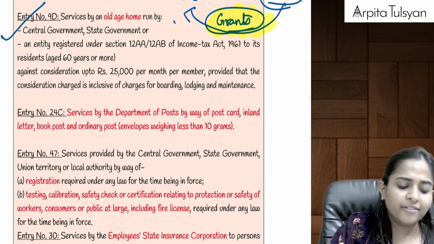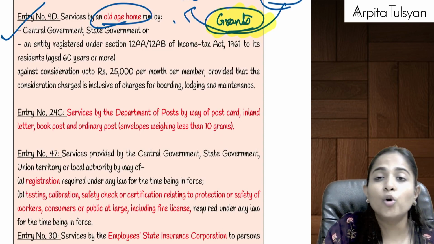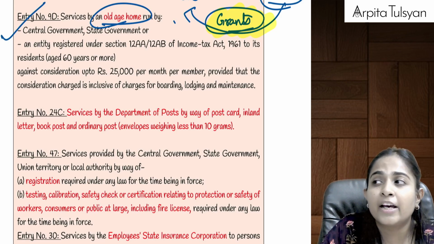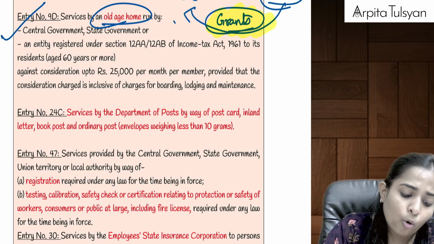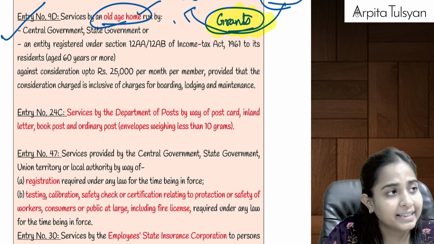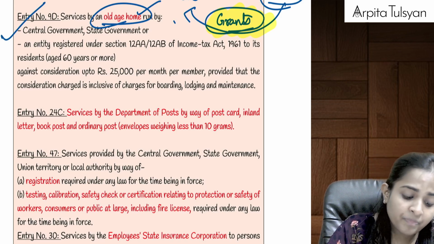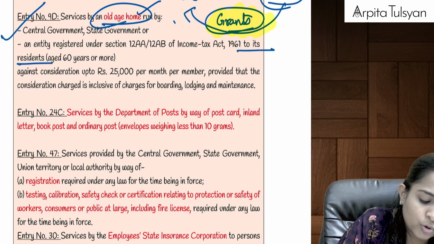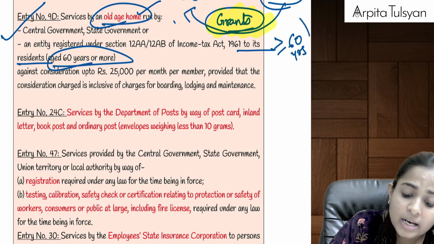Okay, next point, very important, entry number 9D, which talks about old age home, which is there for abandoned parents, abandoned senior citizens, etc. Old age home, if it is run by the government or if it is run by any charitable trust or institution, and they are providing this service to the people who are staying there and whose age is more than or equal to 60 years.